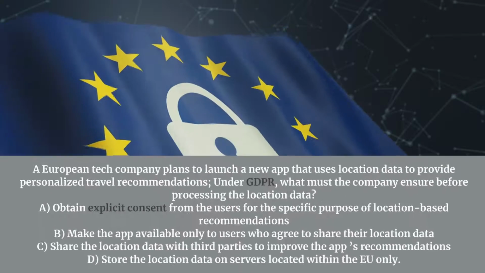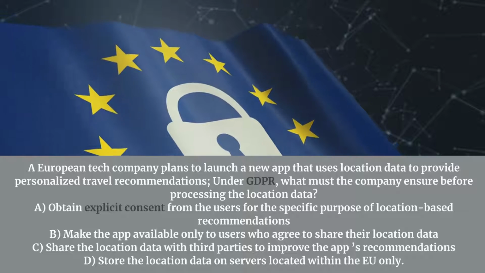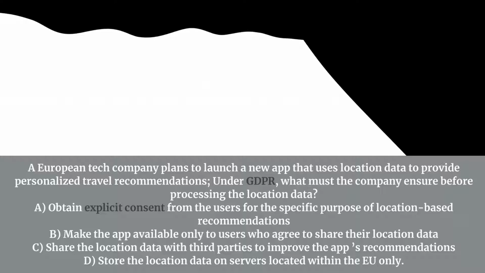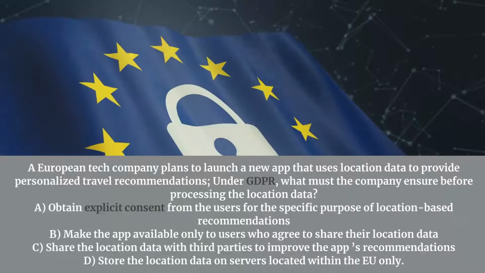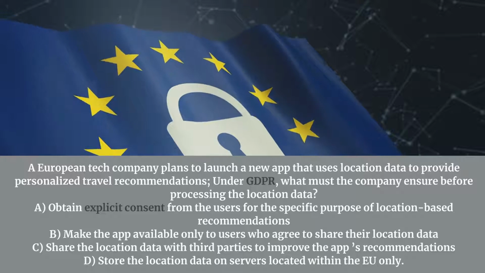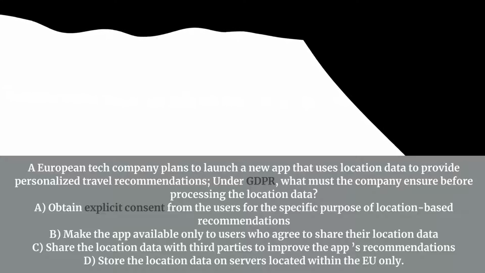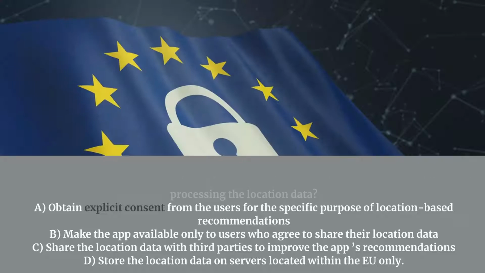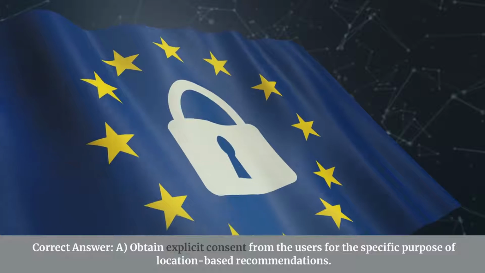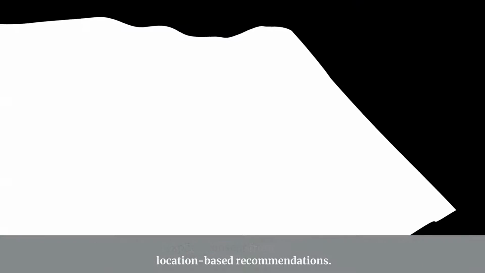A European tech company plans to launch a new app that uses location data to provide personalized travel recommendations. Under GDPR, what must the company ensure before processing the location data? A. Obtain explicit consent from the users for the specific purpose of location-based recommendations. B. Make the app available only to users who agree to share their location data. C. Share the location data with third parties to improve the app's recommendations. D. Store the location data on servers located within the EU only. Correct answer: A. Obtain explicit consent from the users for the specific purpose of location-based recommendations.